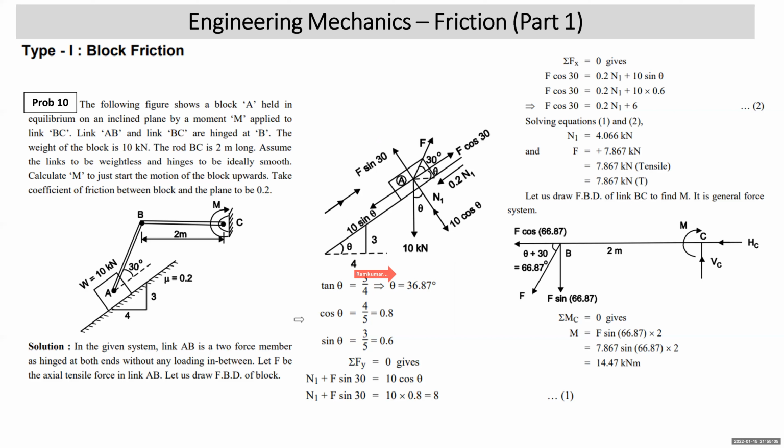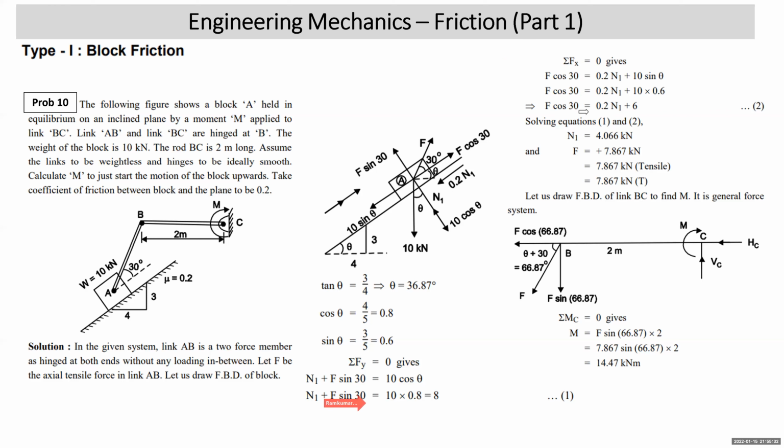Sigma Fy equal to 0 gives N1 plus F sin 30 equals 10 cos theta. Sigma Fx equal to 0 gives F cos 30, up the plane, equal to 0.2 N1 plus 10 sin theta. We simplified it and it came F cos 30 equals 0.2 N1 plus 6. Solving equations 1 and 2.